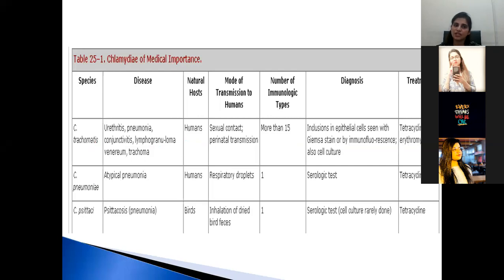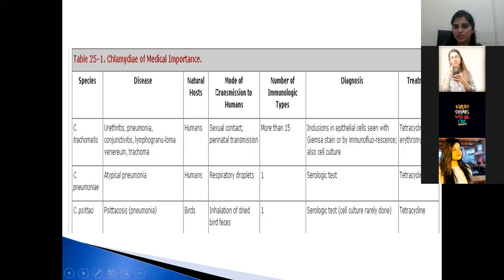This is the chart which will show the medical importance of the chlamydias. First of all, you will see Chlamydia trachomatis. It is responsible for causing urethritis, as we discussed, pneumonia, conjunctivitis, lymphogranuloma venereum. Lymphogranuloma venereum, as I told you, is the ulcerative condition of the genital areas, and then trachoma. And the natural host of Chlamydia trachomatis is humans. The only host, or the natural hosts, are humans.